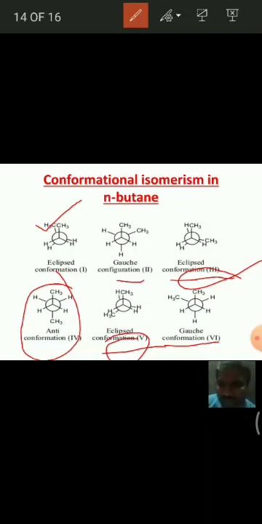And in the staggered conformation, that is the fourth conformation, the similar groups are far away, hence less repulsions. Less repulsions means less energy, that means more stability. So the staggered conformation is more stable than the other conformations, while the fully eclipsed conformation is the least stable.